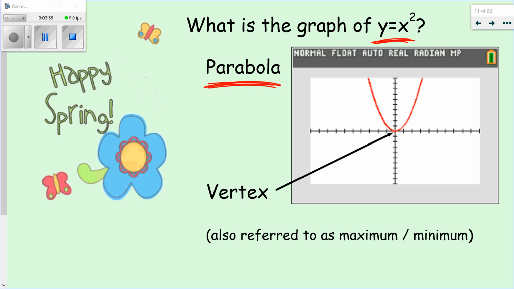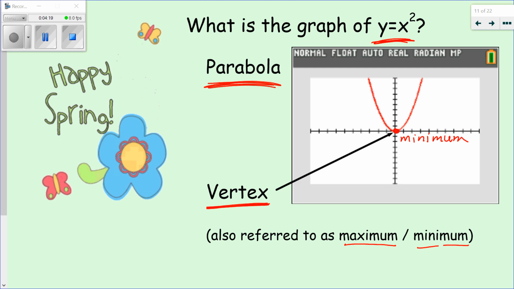This bottommost point is called the vertex, okay? We can also refer to that as the maximum or the minimum. Now, in this particular parabola, this is a minimum, because it's the lowest point in the graph.